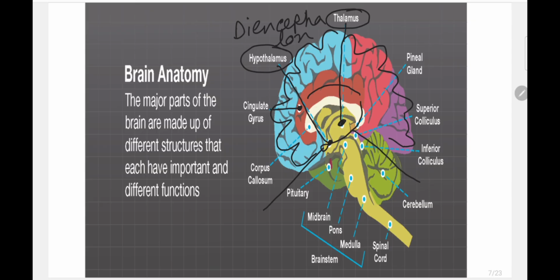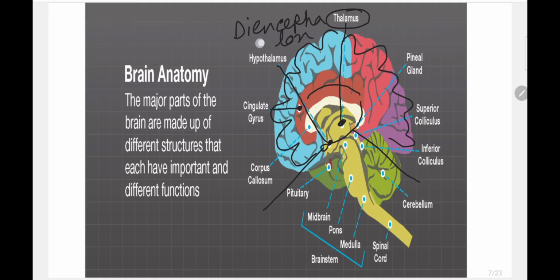These are the parts of the telencephalon. Another part shown in this picture I have not discussed yet, that's why I am not including it in this discussion, but I will discuss it later in the next slide.